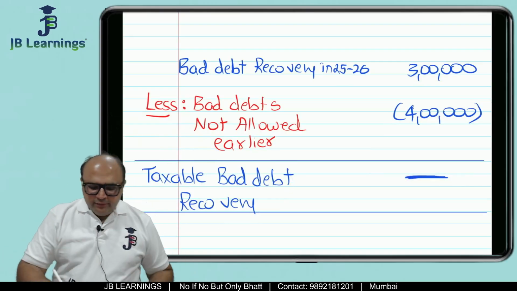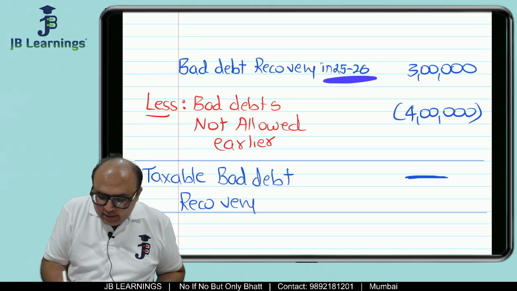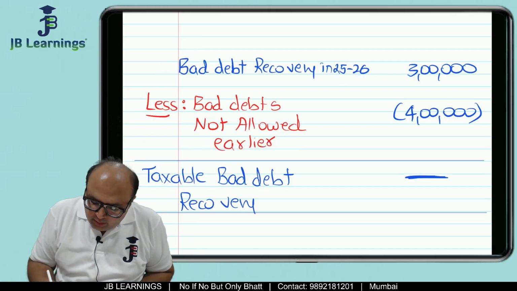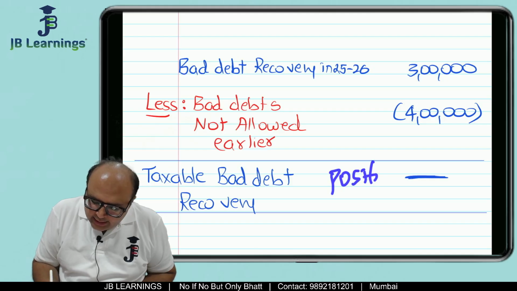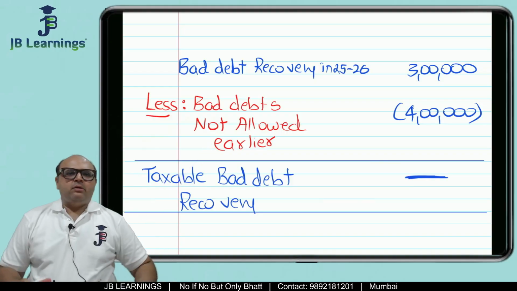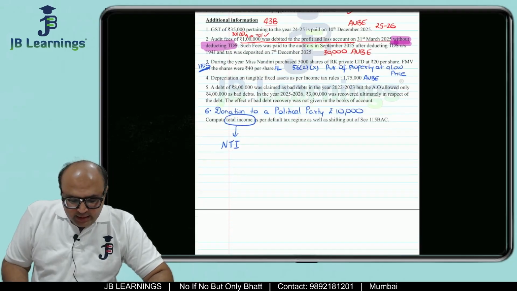So in your exam, this is very important. Bad debt recovery in the current year minus bad debts not allowed earlier. If this is some positive amount, then only you consider it as a taxable amount. If this is a positive amount, then only it is a taxable bad debt recovery. All right. So now friends, this was the entire discussion.